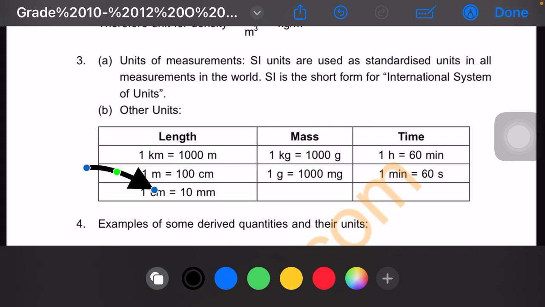In the exam, they can give you this and ask you to convert it into kilometers or into centimeters. Then they can also do the opposite.